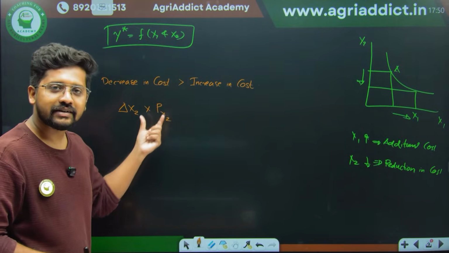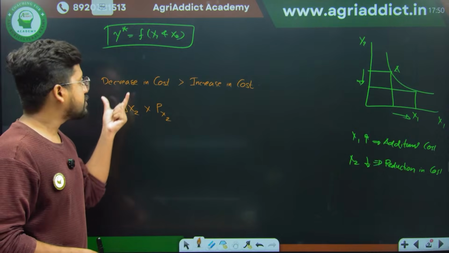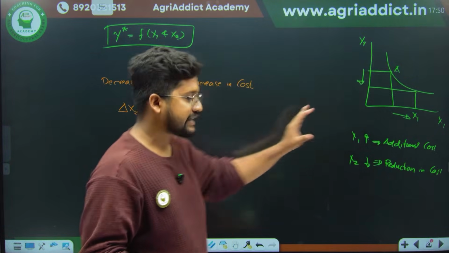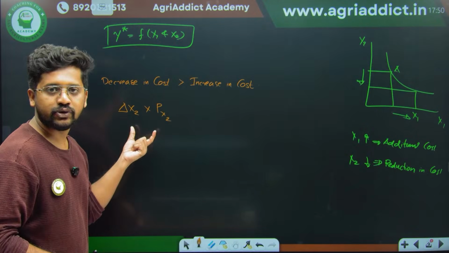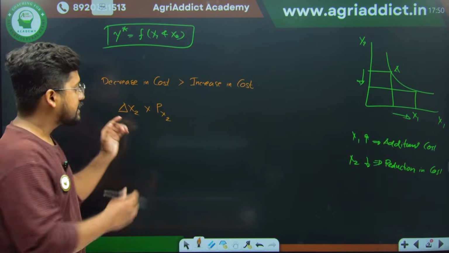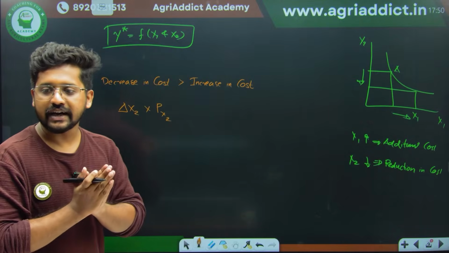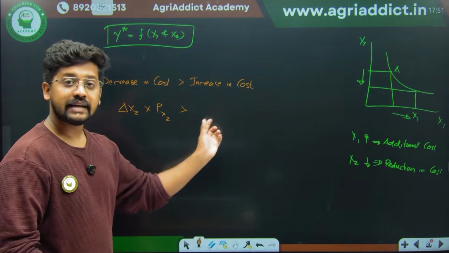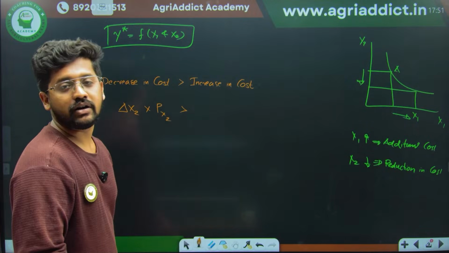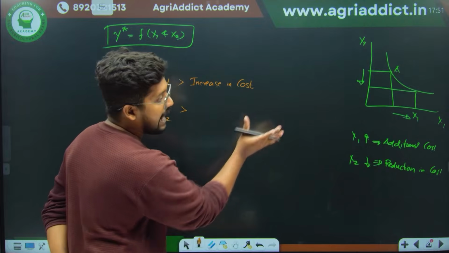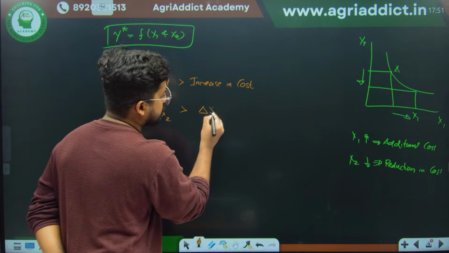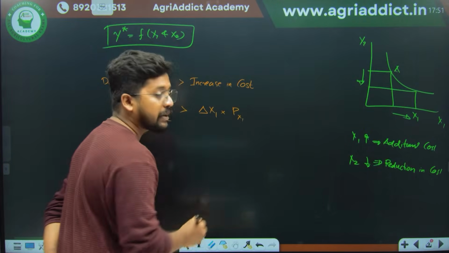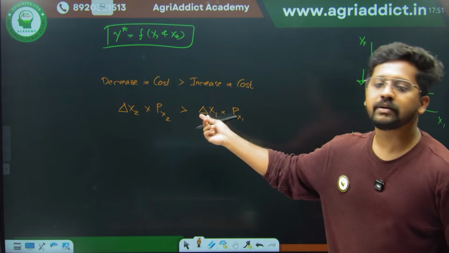We are trying to express it mathematically. What is your decrease in cost? There is some additional x2 which is getting decreased. That is the quantity delta x2 into its unit price Px2. This is the total decrease in your cost. Am I correct? This should be greater than your increase in cost, the added cost. How can the added cost be found out? Added cost is none other than the added input, that is delta x1 into the price of x1. Am I correct? Can you follow me? This is really important.